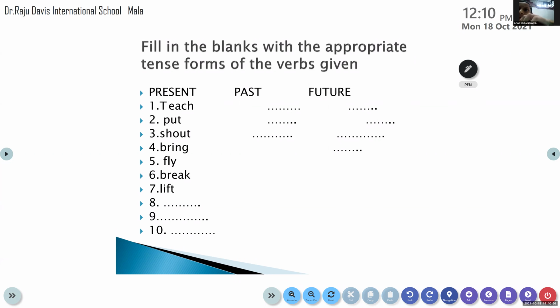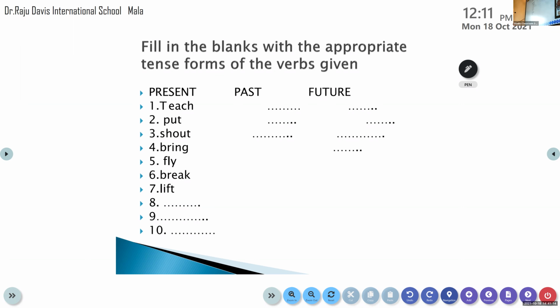Is this activity in the workbook? Yes, it is there on page number 17. Please take it. Page number 17, worksheet 10. Have you taken it? Yes. Now let's move on to it. All of you please take your pencils.